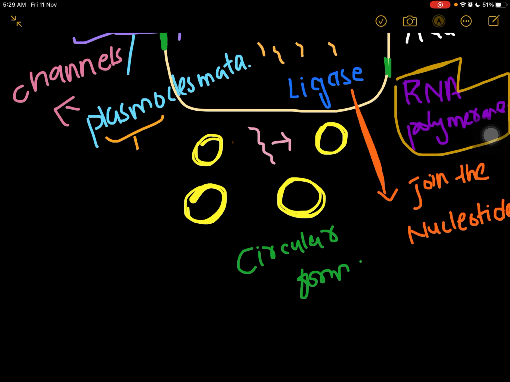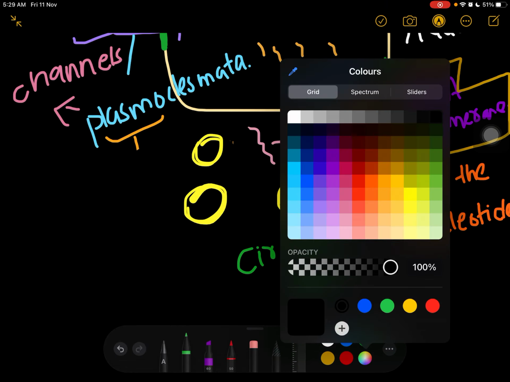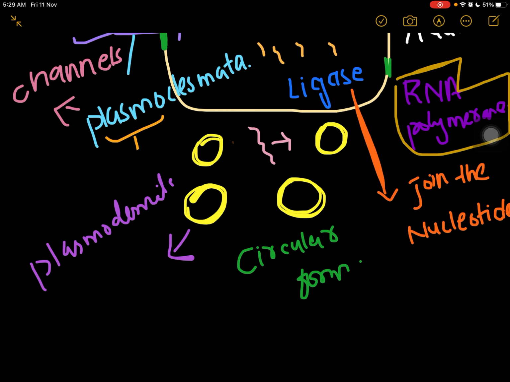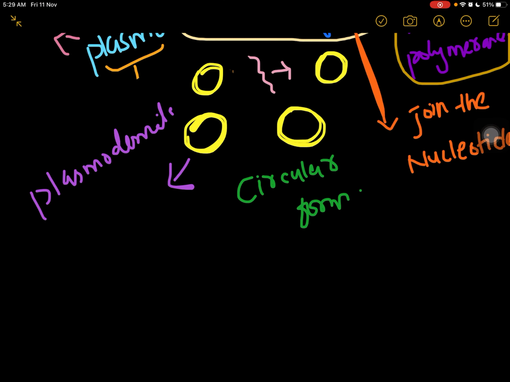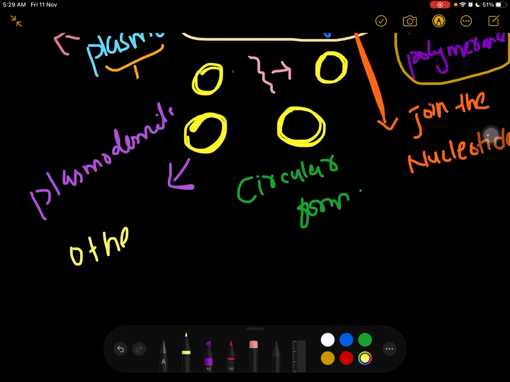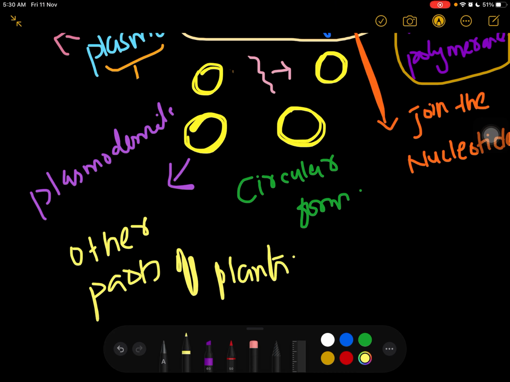And now, my cell has ended, but this viroid will move through plasmodesmata. It will move through plasmodesmata and go to the other parts of the plant. Now it will go there and infect them.